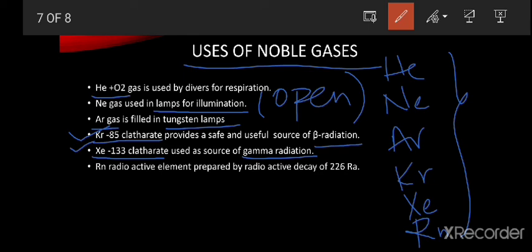Next one, radon. This radon is a radioactive element that is prepared by radioactive decay. Mainly we are using the alpha decay. Whenever alpha decay is there, then an alpha particle is released from that radioactive decay. Here the radioactive decay of the 226 isotope of radium produces the radon. That's why this radon has a radioactive nature.